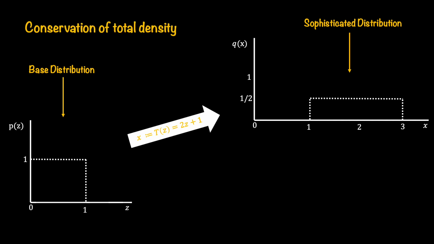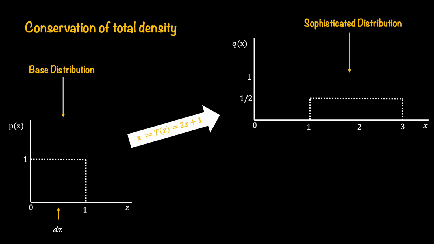What you want to appreciate here is that as per the property of density function, the total area should still amount to 1. And it should be clear from this figure as well. If you look into the base distribution, the area is 1, which is very clear. In the sophisticated distribution, you can notice that the height has now changed to half and the width is 2. So half multiplied by 2 is going to still give you 1.